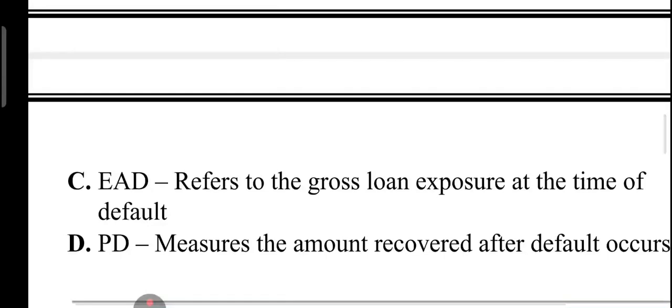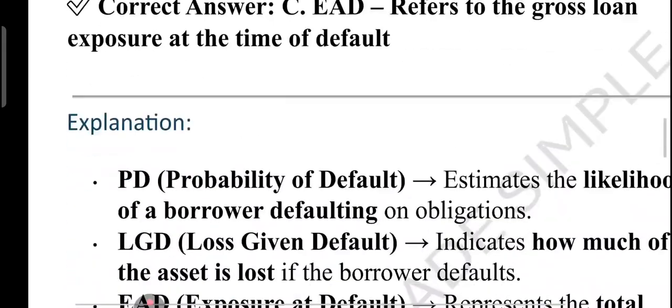What about C, EAD? EAD means exposure at default. It tells us how much money the bank has at risk at an exact time if the borrower defaults. Yes, that is called EAD. For example, if a borrower has a 10 lakh loan and a 2 lakh credit line is used, then EAD is 12 lakh. So this definition is exactly accurate. What about option D? PD measures amount recovered after default. This is a confusion, right? PD is not about how much we can recover. It is all about how likely we are to default. Recovery always comes from LGD, not PD. So let's quickly recap the points which we have just covered.